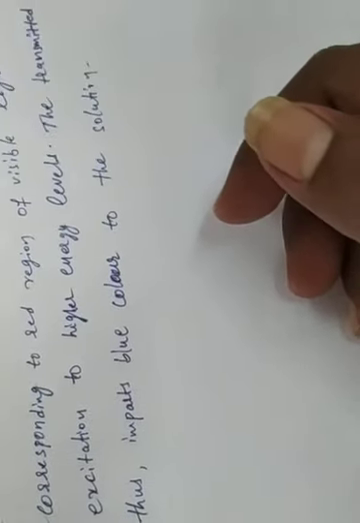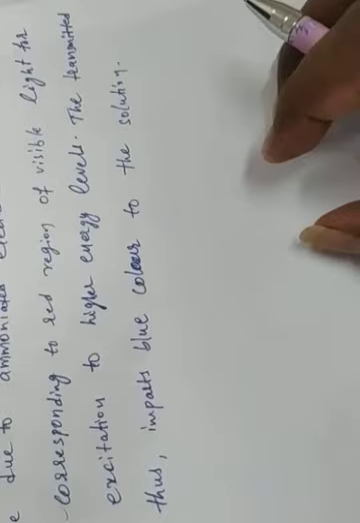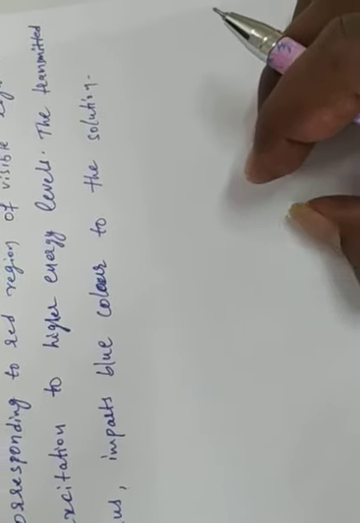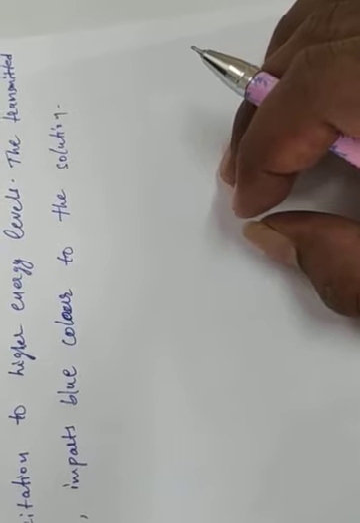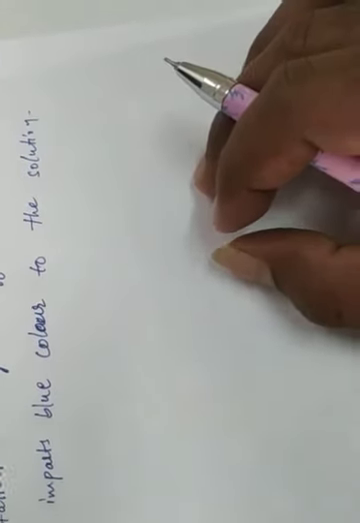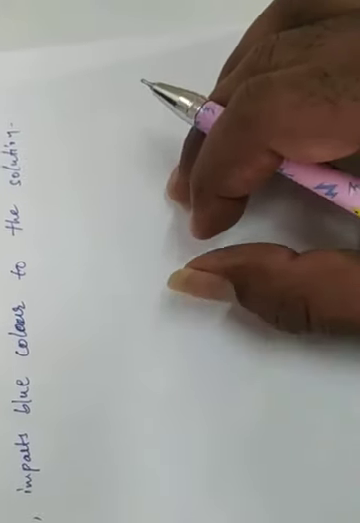The blue color of the solution is due to ammoniated electrons, which absorb energy corresponding to the red region of visible light for their excitation to higher energy levels. The transmitted light thus imparts blue color to the solution.